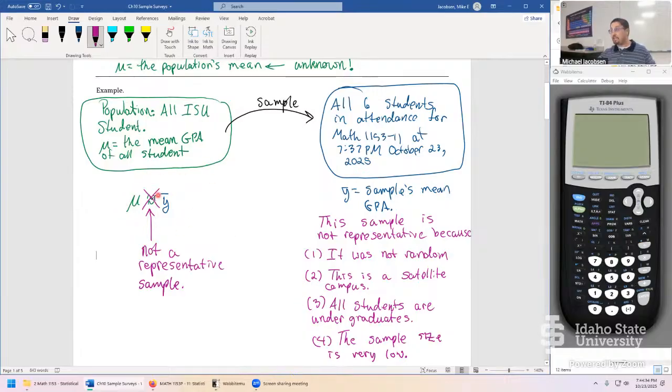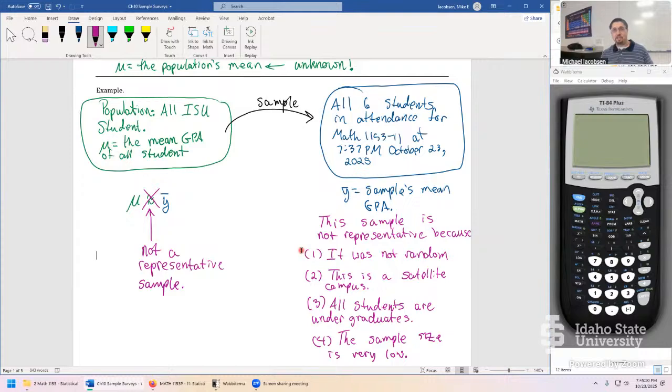Mu is not even remotely close to y bar. There's no guarantee. And if it is close, that was just a coincidence and a remarkable one at that. So we need to do better. What we require is a random sample, first of all. If we can find a way to take our simple random sample of this pretty large population, we remove all these problems. Our simple random sample for a large enough sample size, maybe size 30, is going to include all sorts of students, fully online students, Pocatello main campus students, maybe some students on some of the weird campuses.